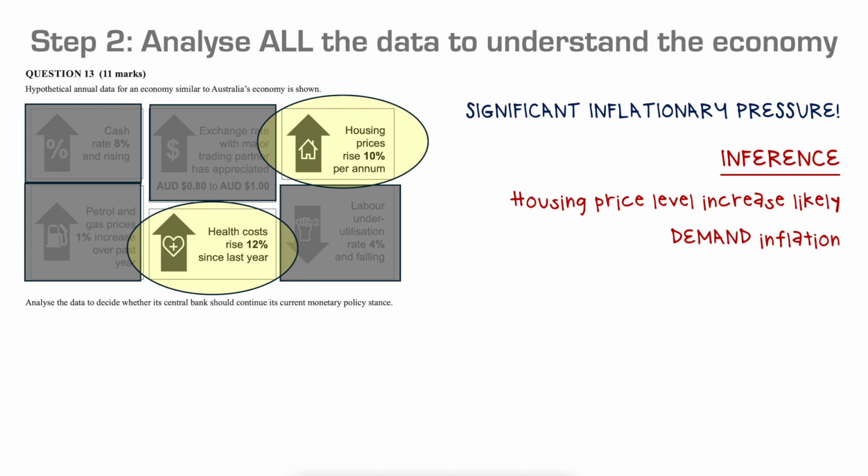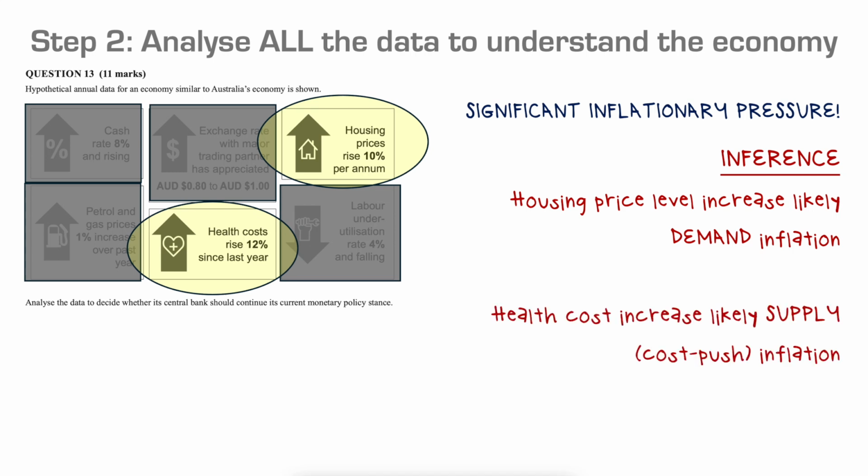It's not like we have a restriction in the supply of houses, that's fairly fixed. So really, if we're seeing prices rise in the housing market, it's probably a demand side event. The health insurance cost is likely a supply, like a cost push inflation. The cost of providing health insurance rises, and so that cost is passed on to the consumer, to the households.